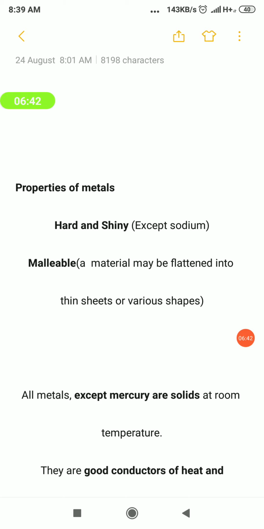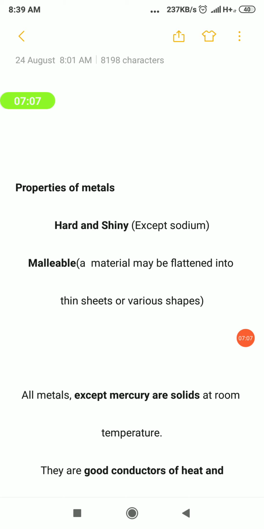Hard means they will be very strong. Shiny means their appearance will be very shining. But here some exception is there. We have seen that generally metals are harder substances, but sodium is a softest metal. It can be easily cut with a knife. That much soft it is. So except sodium and a few metals, the remaining will be hard and shiny.